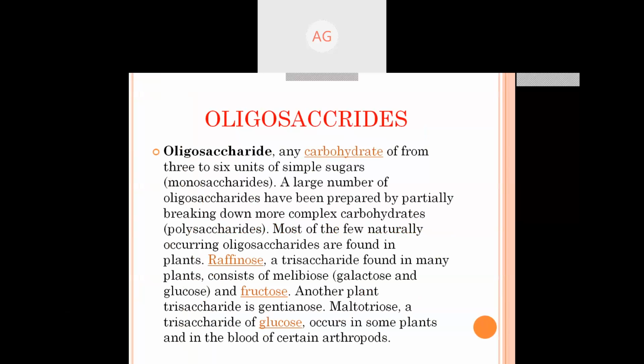Most of the few naturally occurring oligosaccharides are found in plants, that is raffinose. It is a trisaccharide found in many plants and consists of a galactose, a glucose and a fructose. Another trisaccharide in plants is stachyose... Also another example is maltotriose, a trisaccharide of glucose only. It occurs in some plants and also in the blood of certain arthropods.